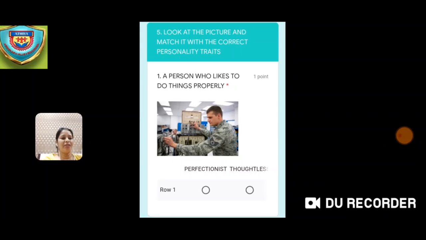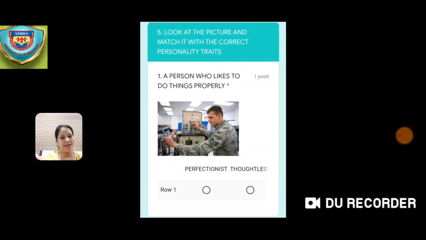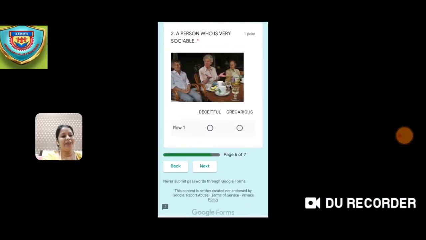Okay, so the first question is, a person who likes to do things properly. Now you can see the person over there, he is doing all the things whatever he is doing properly. So whether he is a perfectionist or thoughtless person, you need to put a tick against the correct option. You can see perfectionist also given, thoughtless has been given. So whatever is the correct answer, you need to select that answer. Okay. Now the next picture.